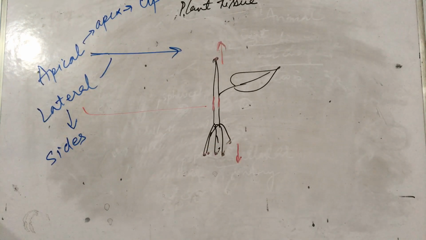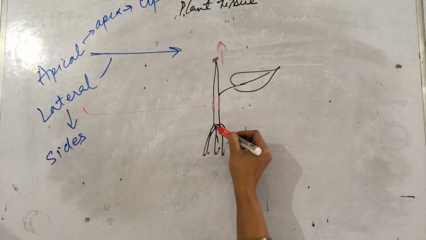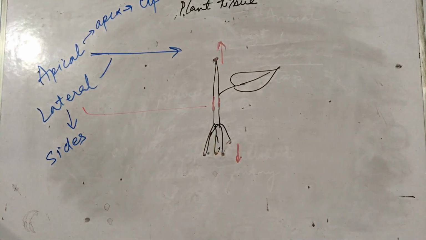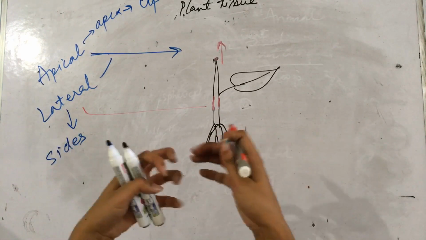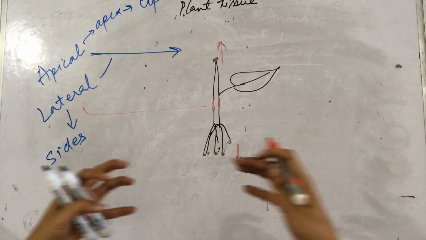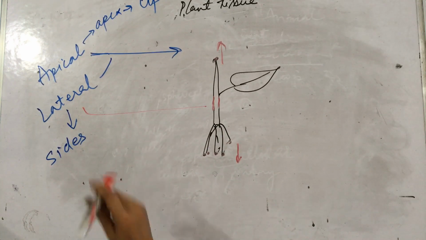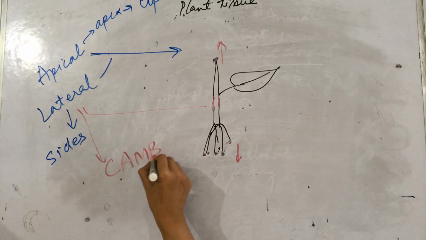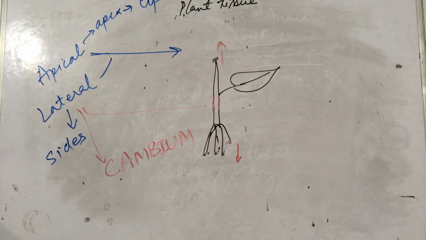Okay, two types of meristematic tissue: apical and lateral. Apical is present on the tips, which is helping in the elongation of the plant. Lateral meristem is present on the sides. That means it is helping in the expansion, in the growth of the width. Lateral meristem is also known as cambium. This you have to remember.